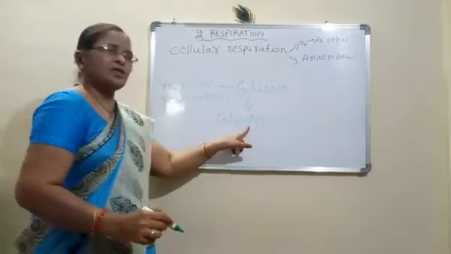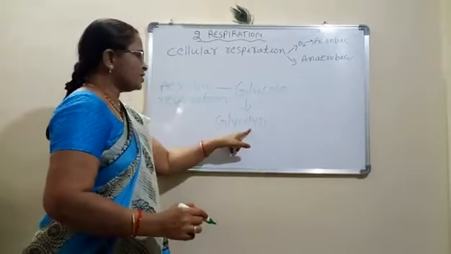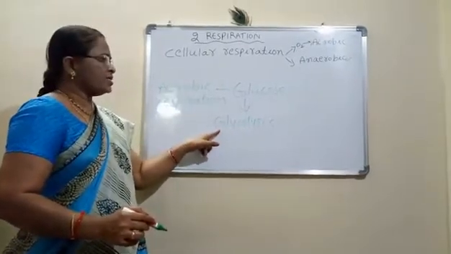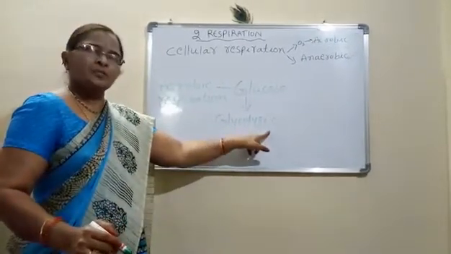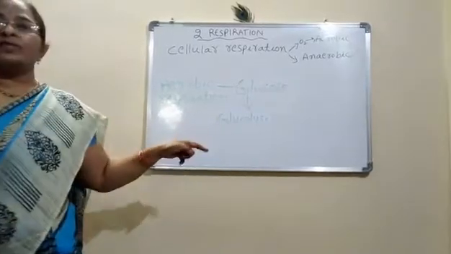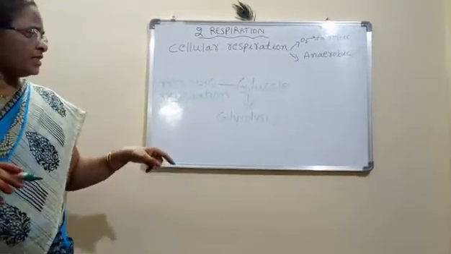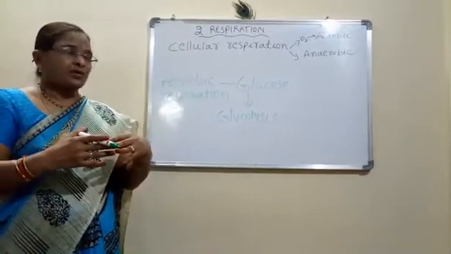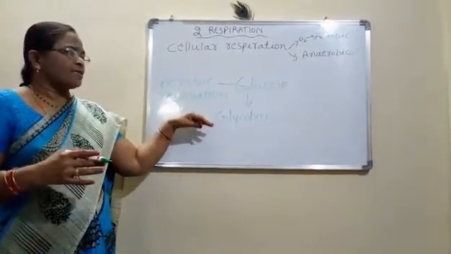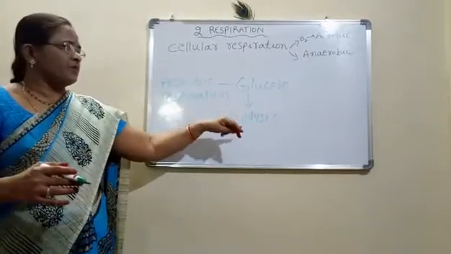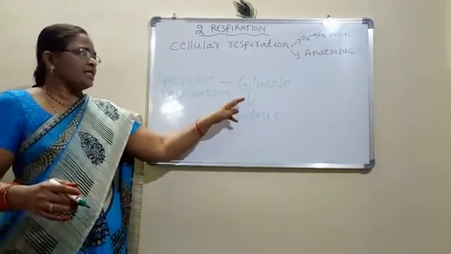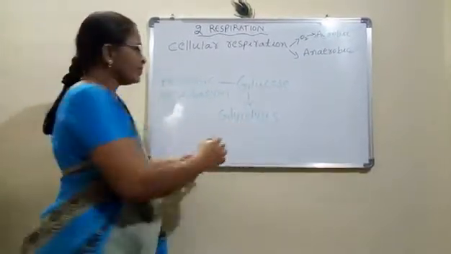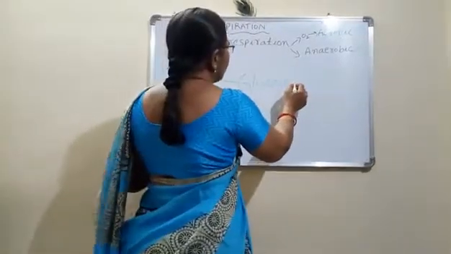Glyco means glucose, lysis means breaking. So the oxygen which is present in the cells, that is tissues, will break down. The oxygen helps in the breakdown of the food materials, and this process is common for both aerobic as